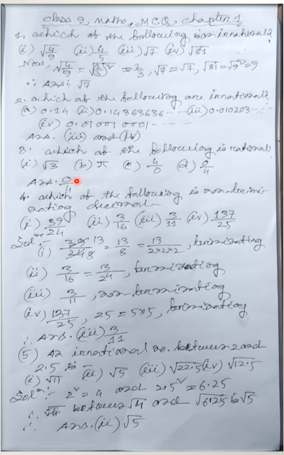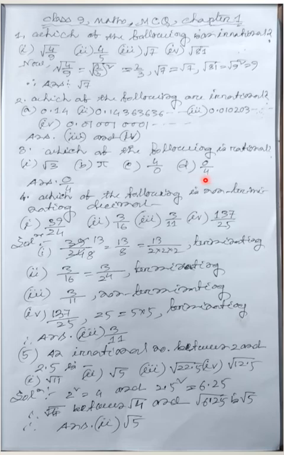You know root 3 is irrational, pi is irrational, and C, 4 by 0, is undefined. But 0 by 4 means 0. You can write 0 by 1, 0 by 2, 0 by 3 like this.